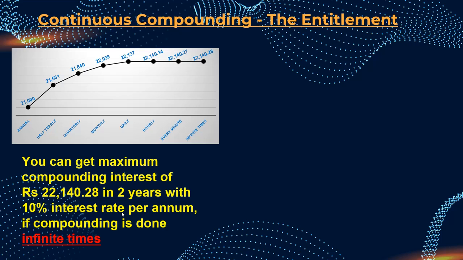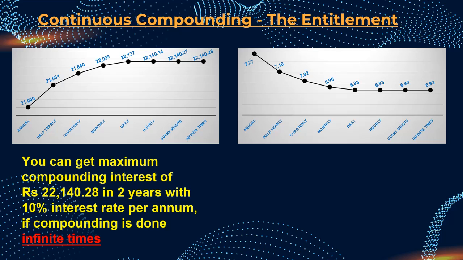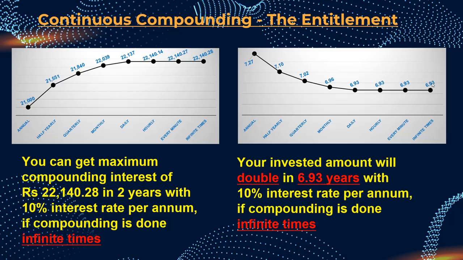Okay, so this is the maximum amount that you can get. How much time will it take to double? Let's see that. In 6.93 years. That means if I do this compounding infinite times, it will double in 6.93 years. My God, that's amazing, isn't it?